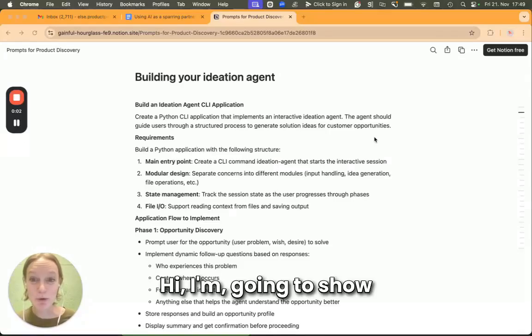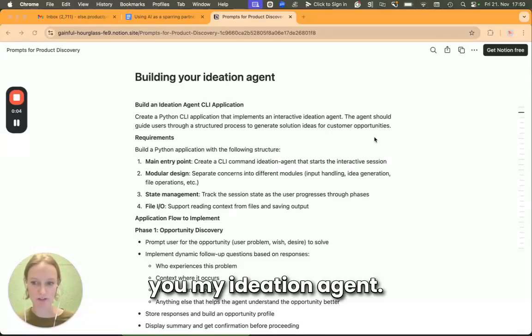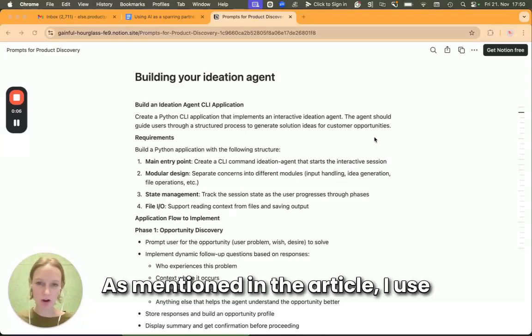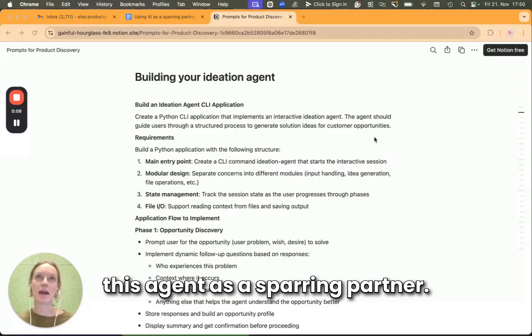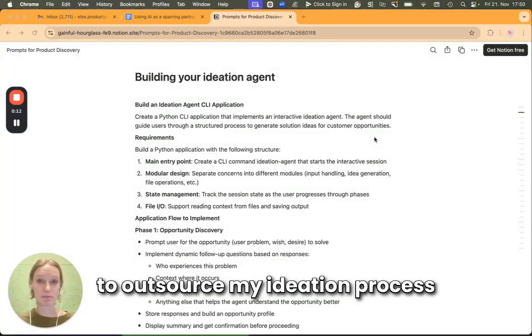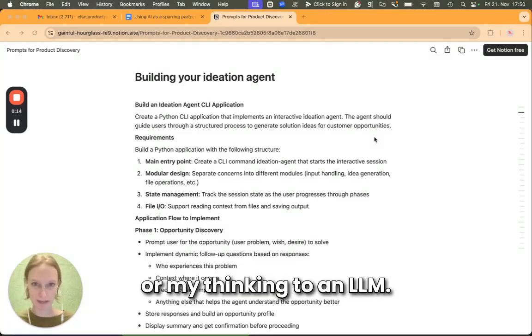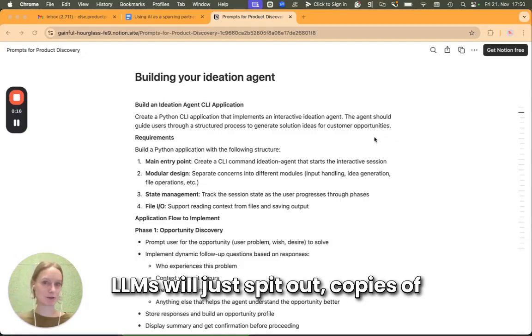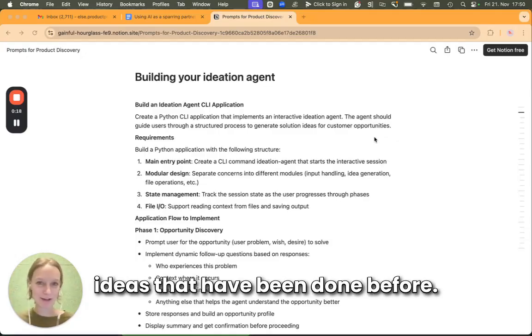Hi, I'm going to show you my ideation agent. As mentioned in the article, I use this agent as a sparring partner. So I definitely do not want to outsource my ideation process or my thinking to an LLM. LLMs will just spit out copies of ideas that have been done before.